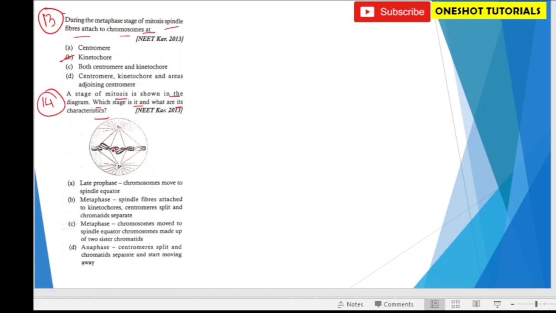So we can clearly see that the chromosomes align on the equator. So this belongs to metaphase. So we have two options, metaphase and metaphase. But chromosome splits and chromatids separate, that happens only in meiosis, not in mitosis. So chromosomes move to the spindle equator. Cross this out, B option is gone. Move to the spindle equator, and chromosomes are made up of two sister chromatids. Option C is correct. Next question.